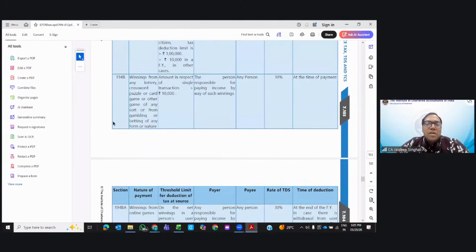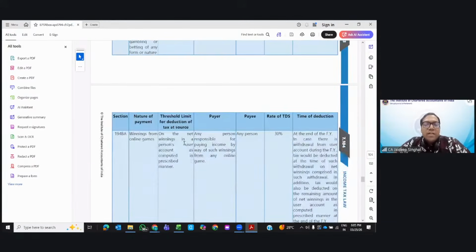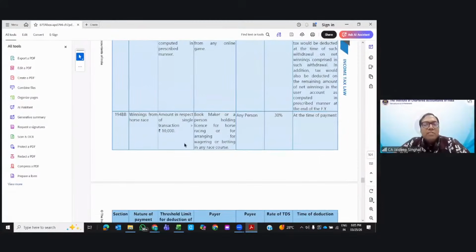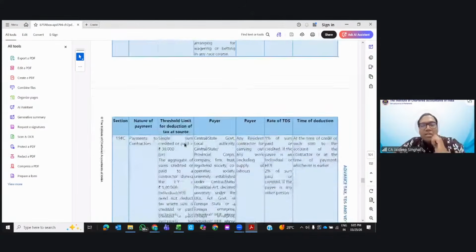Next, 194B, winnings from lottery. Very simple. We know the tax rate is 30%. TDS rate is also 30% if it exceeds 10,000 rupees. 194BA is for online games, again 30%. 194BB is for winnings from racehorses. We know the rate is very easy, 30% greater than 10K.